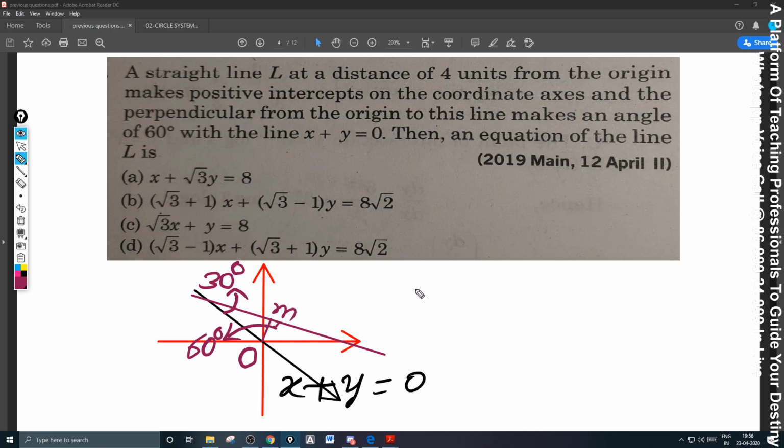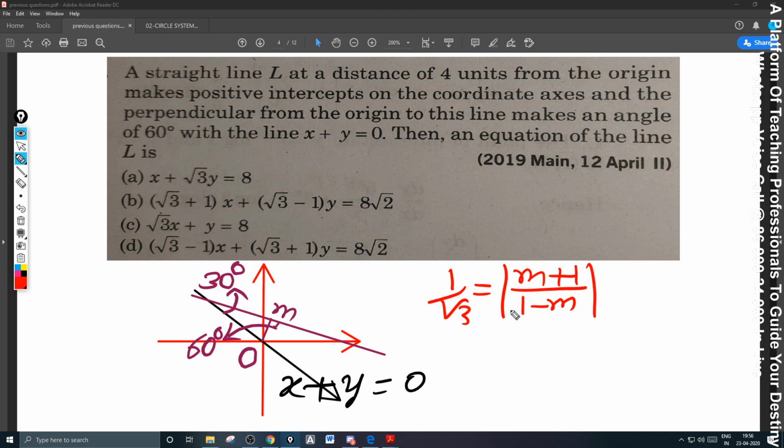Then tan 30 degrees, which is 1 by root 3, is equal to modulus of (m1 minus m2) by (1 plus m1 m2). The given line's slope is minus 1, so this is (m plus 1) by (1 minus m).